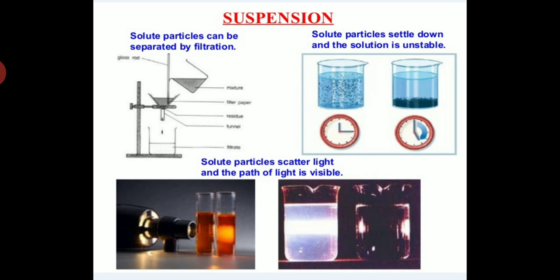Also students, solute particles settle down and the solution is unstable. When you mix chalk powder in water, the chalk powder settles down at the bottom of the beaker. Also solute particles scatter light and the path of the light is visible. You can see this. These are examples of the suspension.